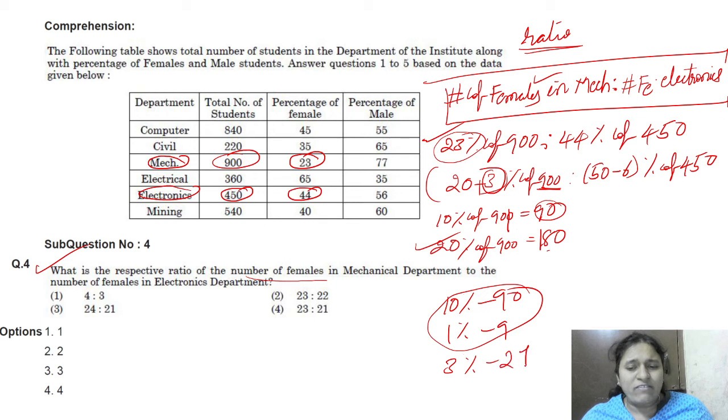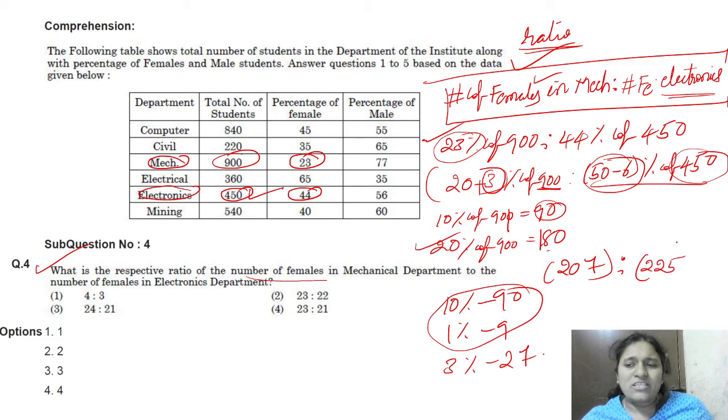That is 27, right? That is 207, the number of females in mechanical. Next, 50 minus 6 percentage. Electronics is 450. What is the 50 percentage of 450?